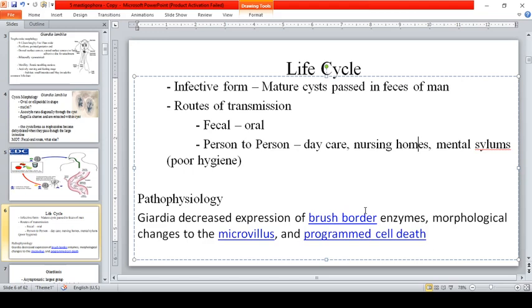Okay? But for Giardia lamblia, anong ginagawa niya? Pinapaliit niya yung expression ng microvilli, the brush border enzymes. So, therefore, there will be a morphological change to the microvillus, and a possibility of a programmed cell death. Okay? So I forgot also.